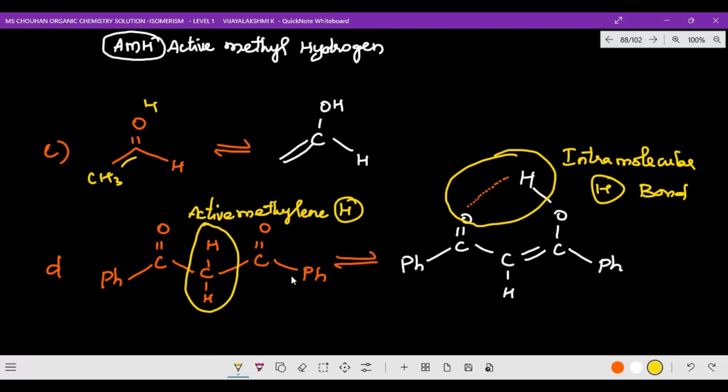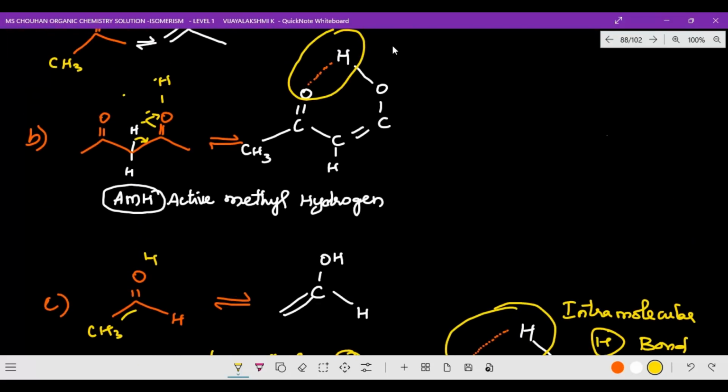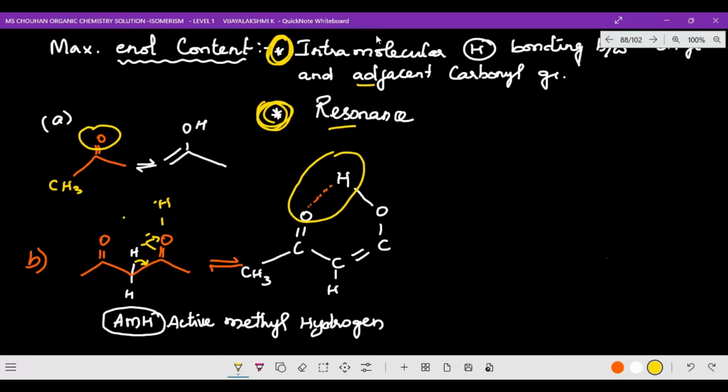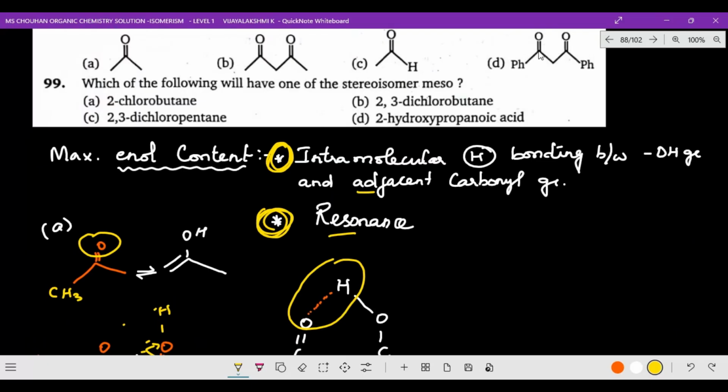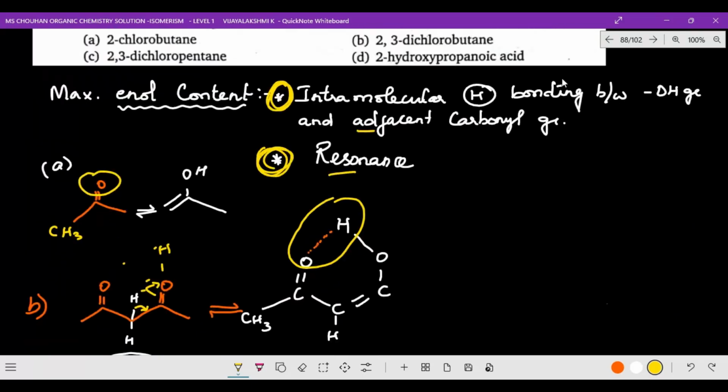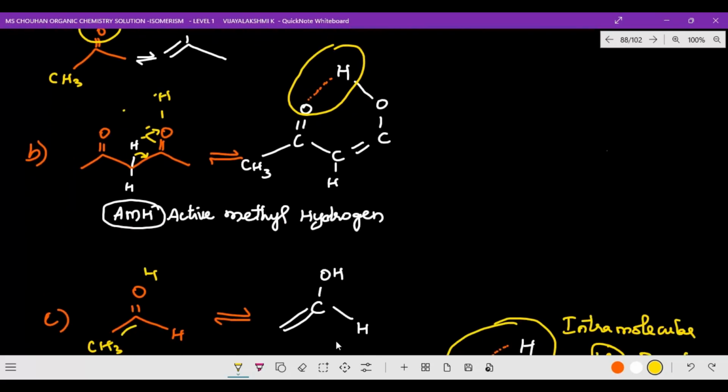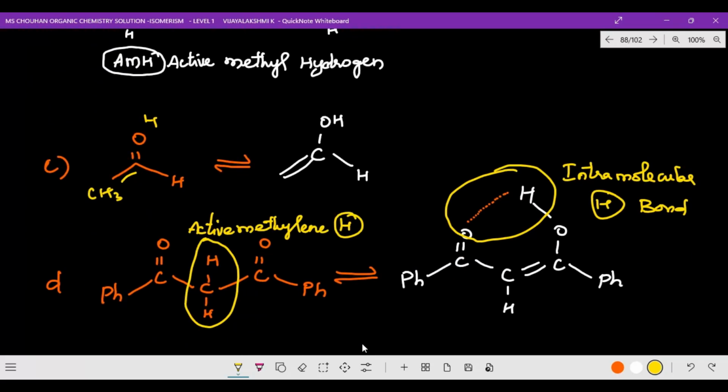Now the last one, here you just observe the question. Here the last one, pH, C double bond O, CH2, C double bond O, pH. So here actually how many resonance structures are available, that we have to consider, as well as active methylene group is also available.